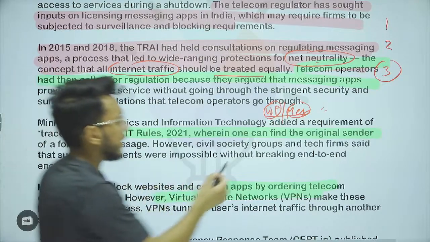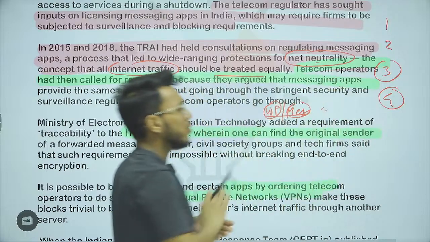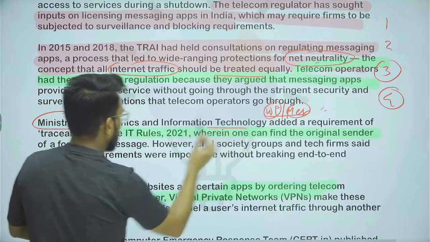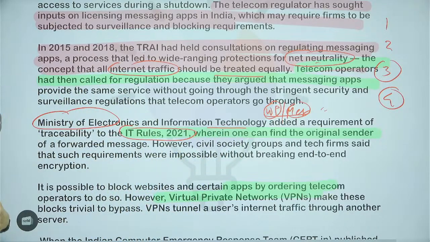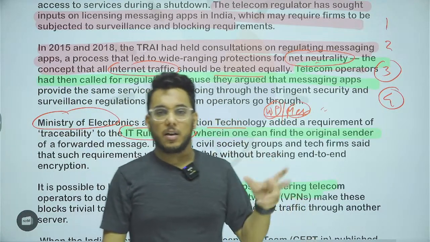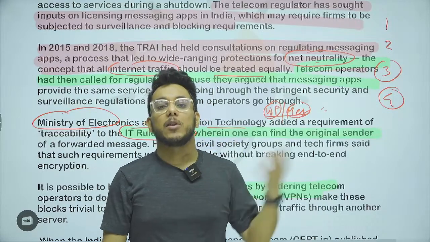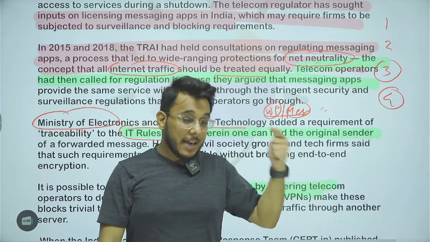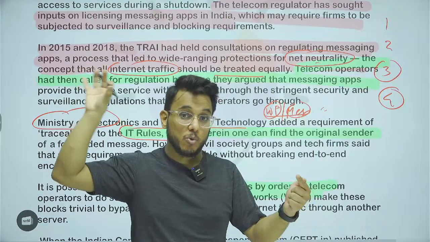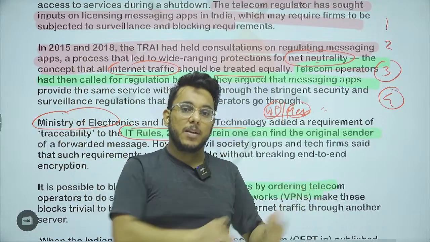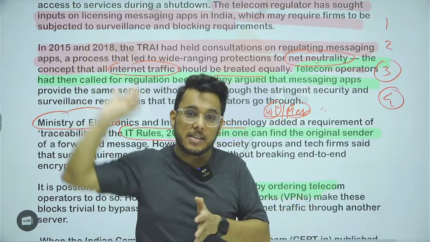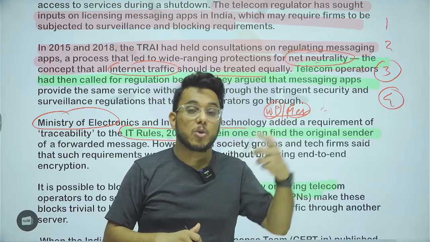Fine. Then there is also one more development that I now want to discuss. Basically guys, the Ministry of Electronics and Information Technology has already passed the IT Rules 2021, and under the IT Rules 2021 they can ask WhatsApp that, suppose some fake news is circulating on WhatsApp, they can request WhatsApp to tell us the original originator of that news. Who was the person who originally created that news? Now suppose there are hundreds of people just forwarding it, but they are not the original creator. The original creator is someone else. So this type of condition could also be imposed.